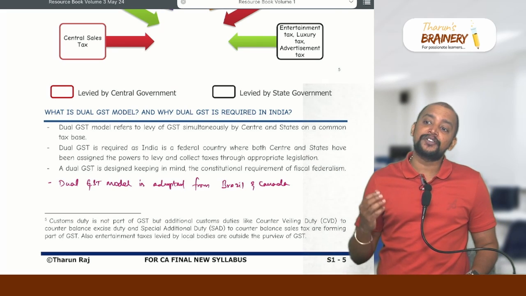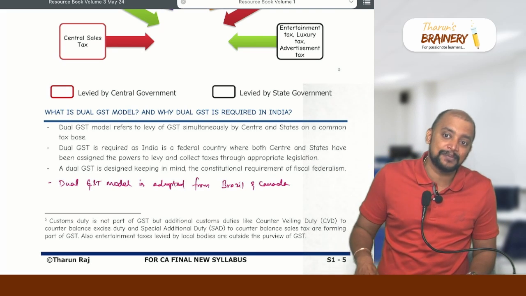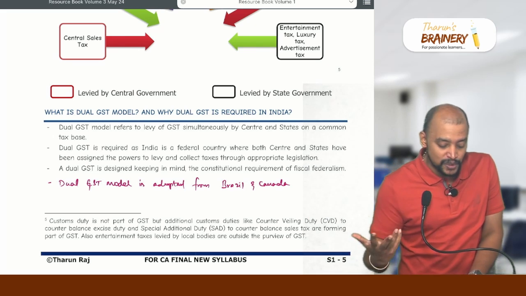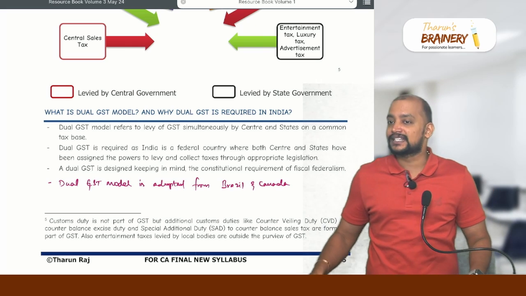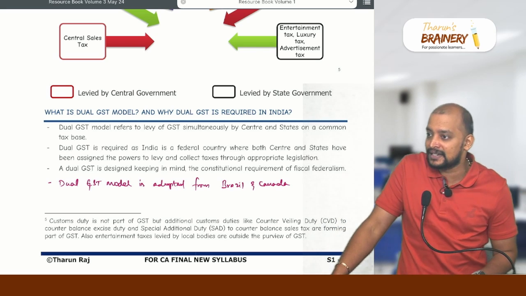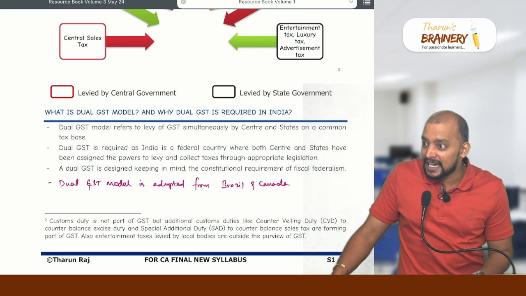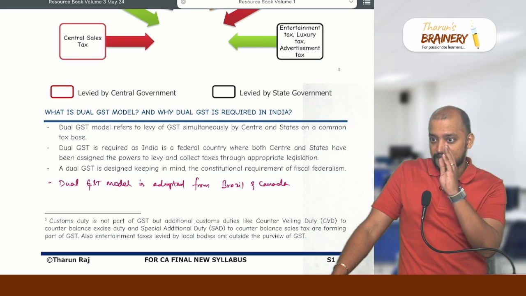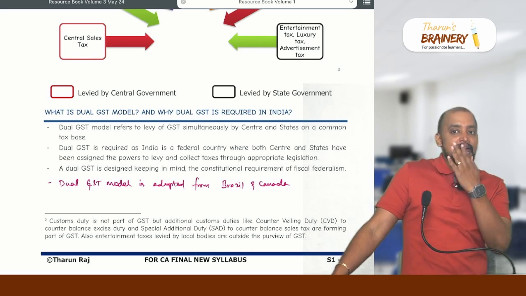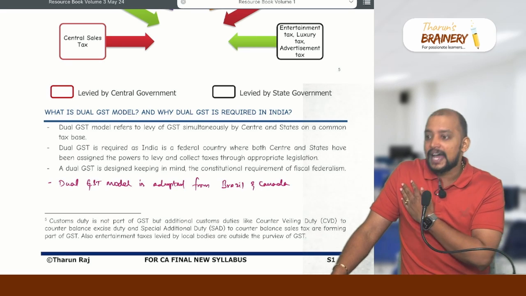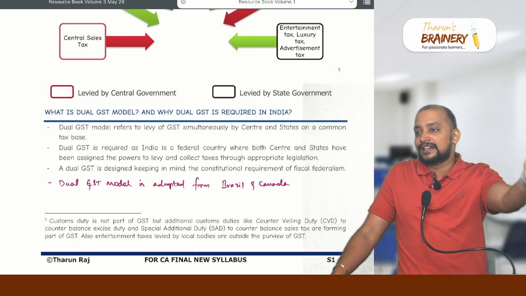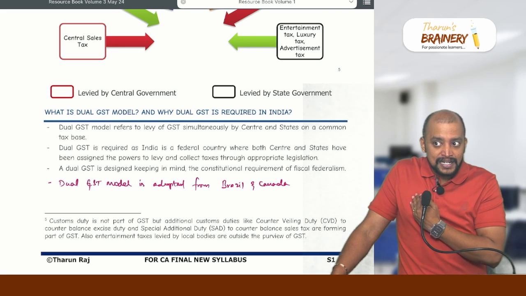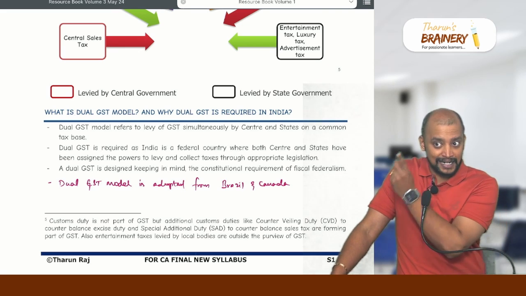And what is the type of GST in case of interstate supply? IGST. The full form of IGST is Integrated Goods and Services Tax. Who will be levying this? The central government will be levying it, and it will be recovered from the supplier. For example, I am a supplier located in Tamil Nadu and my student is located in Kerala. Now it's an interstate supply. I will pay IGST to the central government.